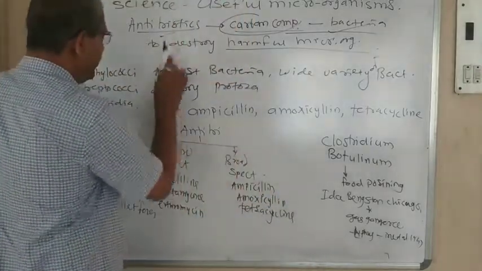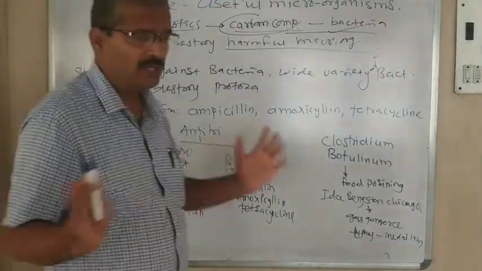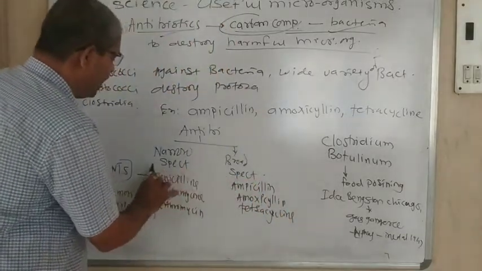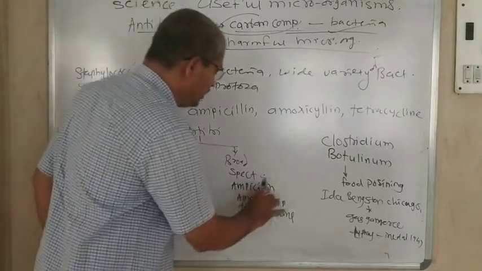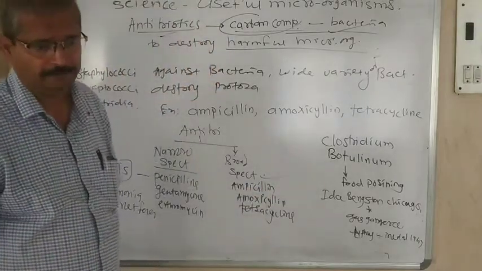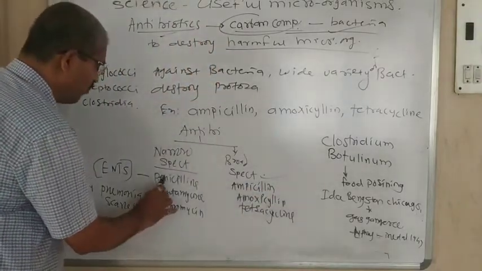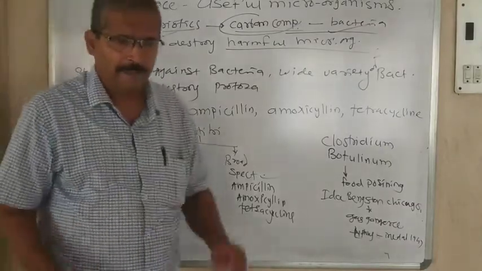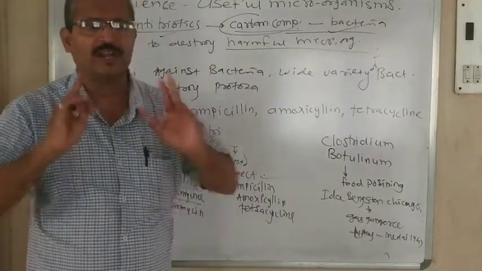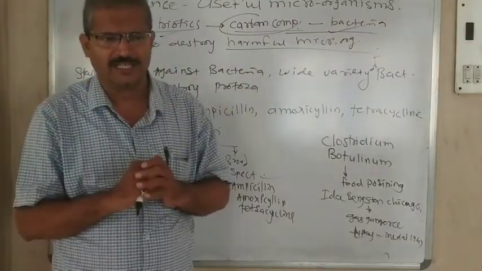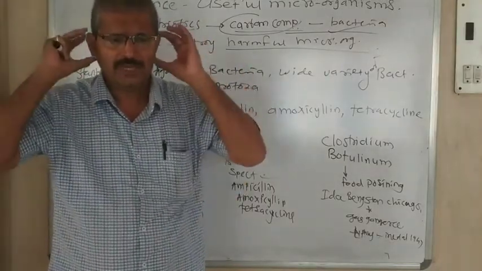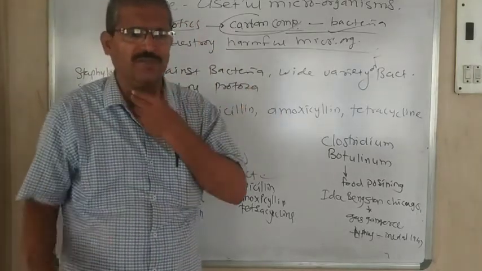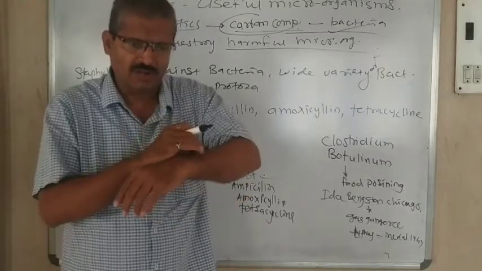So antibiotics are of two types. What are the two types of antibiotics? Antibiotics are classified as narrow spectrum and broad spectrum antibiotics. Narrow spectrum means, for example, penicillin, gentamicin and erythromycin, used for infections in the ENT, meaning infection in the ears, nose, throat, and infection on the skin.